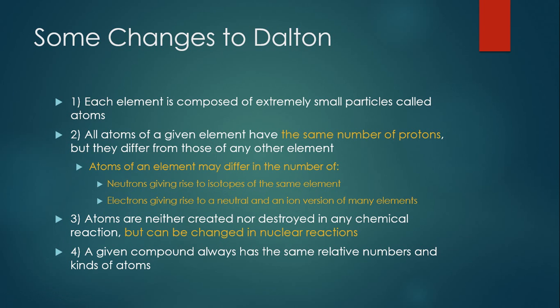The third one, atoms are neither created nor destroyed in any chemical reaction. It's true, however, they can be changed and actually created in nuclear reactions. A lot of the last elements to be discovered are actually being made by nuclear reactions in labs, and they don't last very long, but we're making new elements, which is kind of exciting. The fourth part of Dalton's atomic theory is perfectly fine. It's just the law of constant composition again.